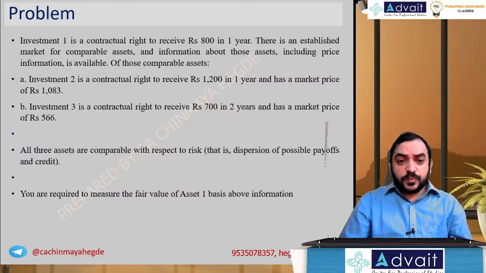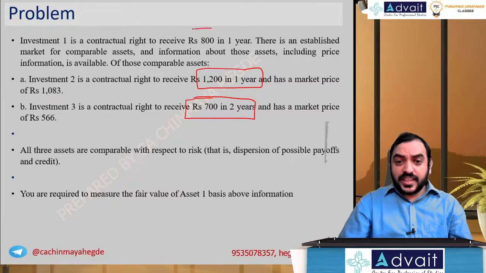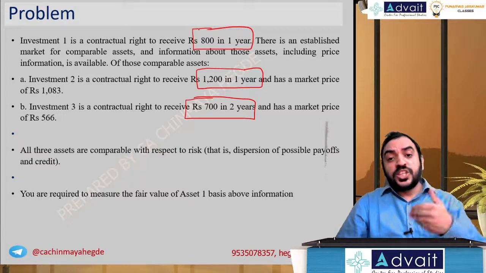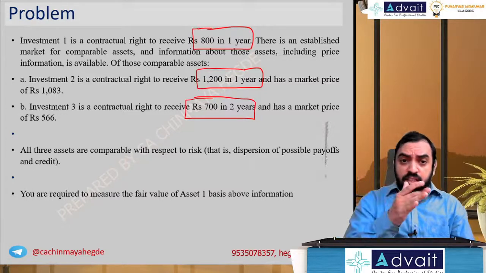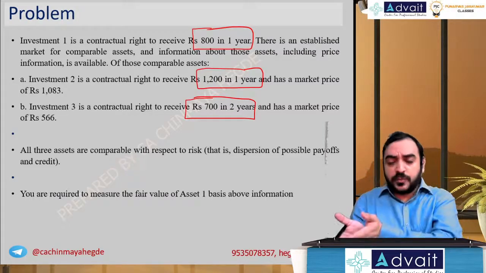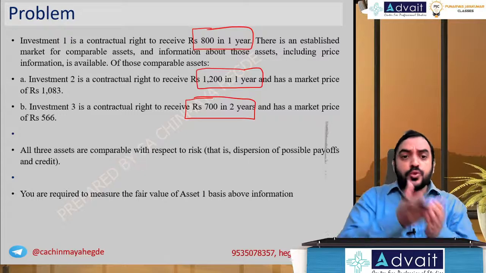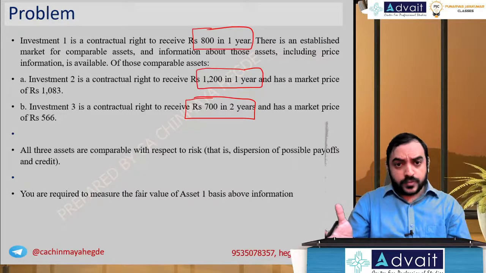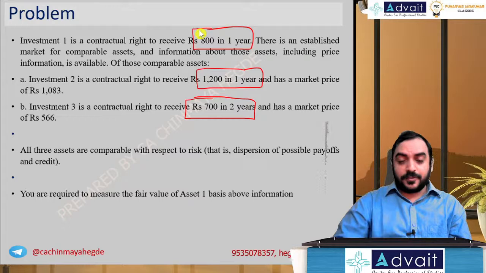Okay, so investment 2 is receivable in 1 year and investment 3 is receivable in 2 years. And this is 800 receivable in 1 year. So which is closer? Investment 1 we want to value but don't have a market price. So we have to use a comparable one. Should I make use of investment 2 or investment 3?